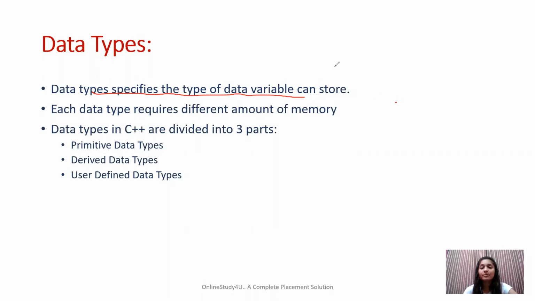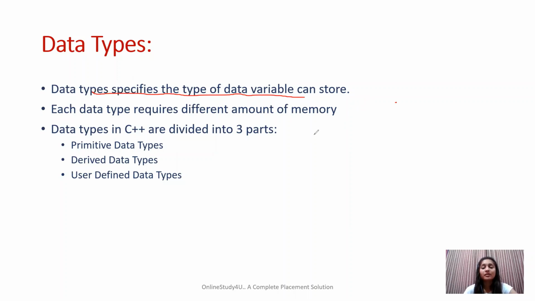That type is defined by data types, like whether the variable will be storing a number or a character. Also, each data type requires a specific amount of memory. For example, integer will take 4 bytes, whereas character will take only 1 byte. So each data type requires a different amount of memory as well.